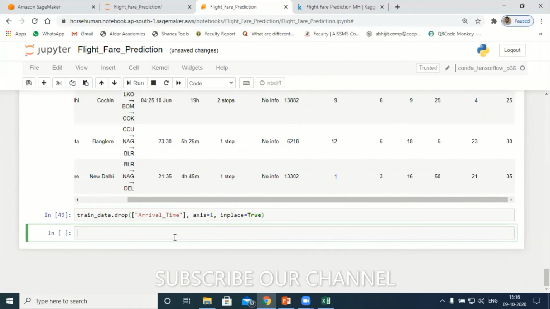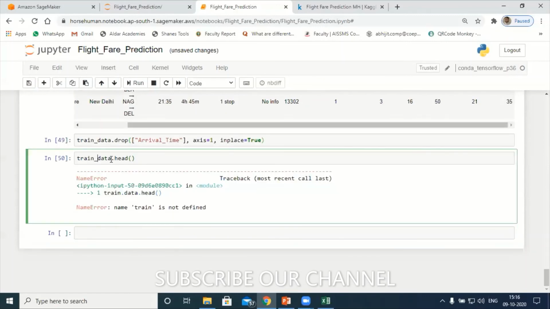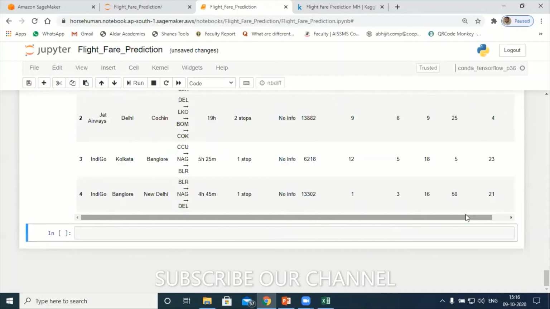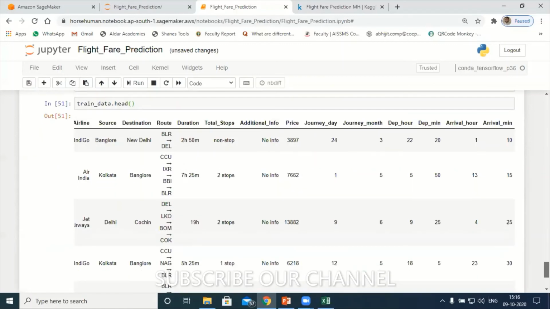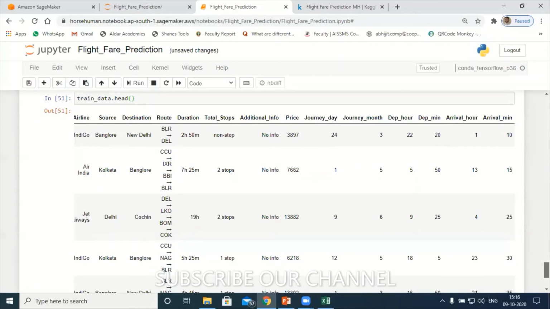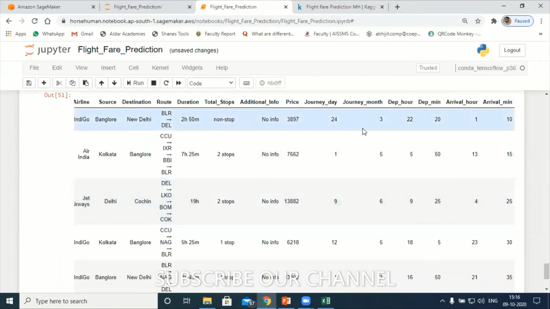Let me check again. train_data.head. Shift and Enter. Can you see this? Dropped, right? See, now my data is taking shape. All numerical values, right? I'm converting all the data in terms of numerical values. Hope you're understanding, right?